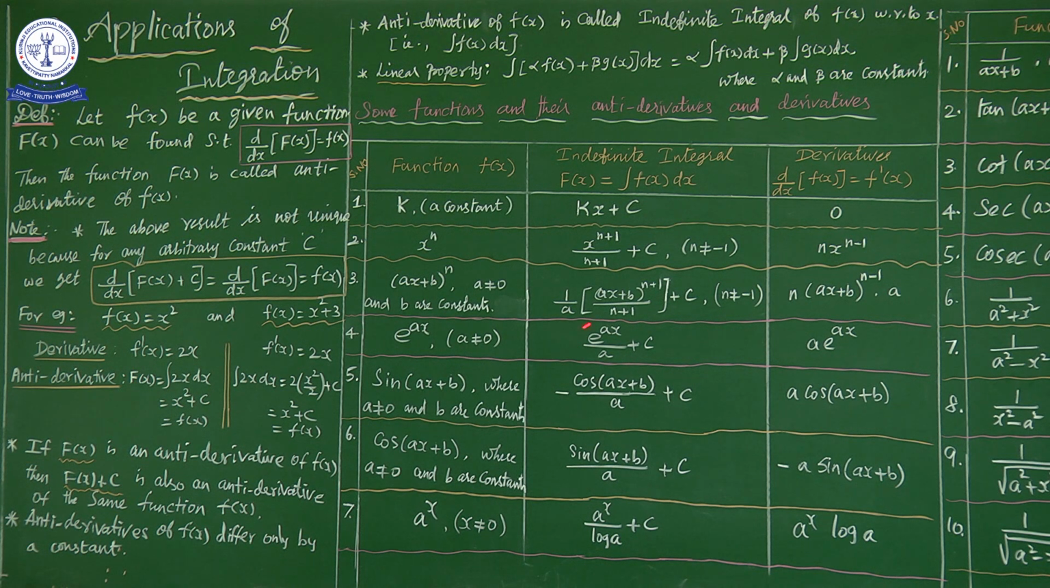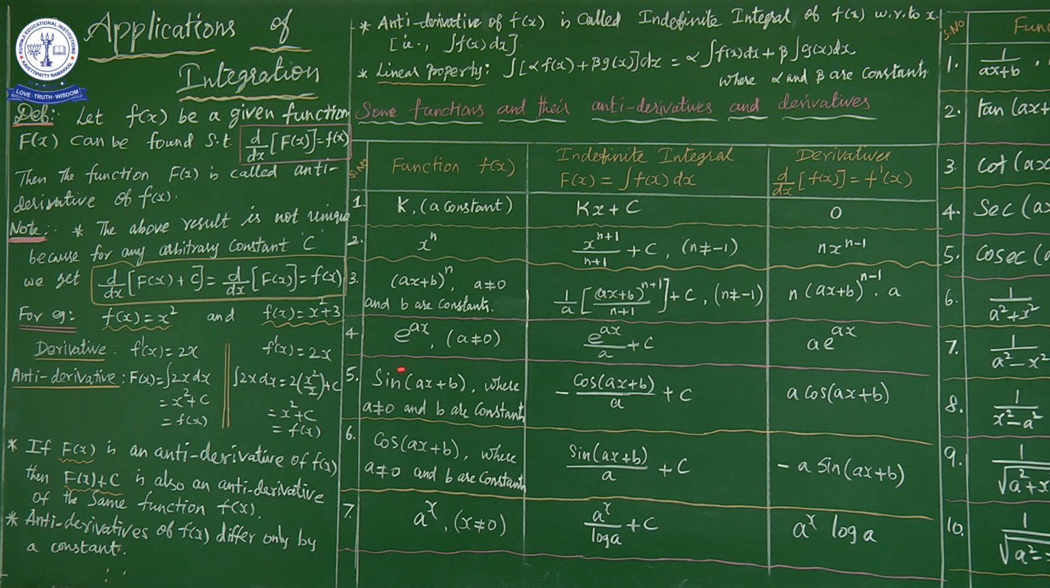So we can easily identify the derivative of this. Again I informed you, division goes to multiply, that's all. So e power ax by a plus c is the integration of a e power ax, and a e power ax gives the differentiation or derivative of e power ax. Okay, these two are the comparison.